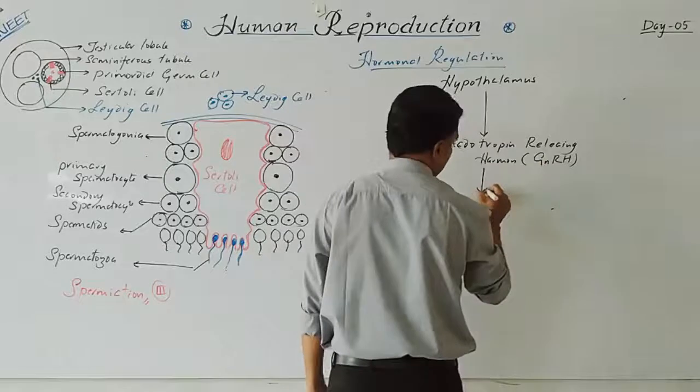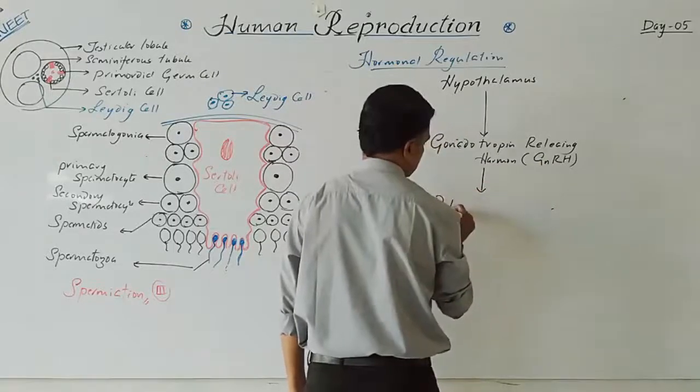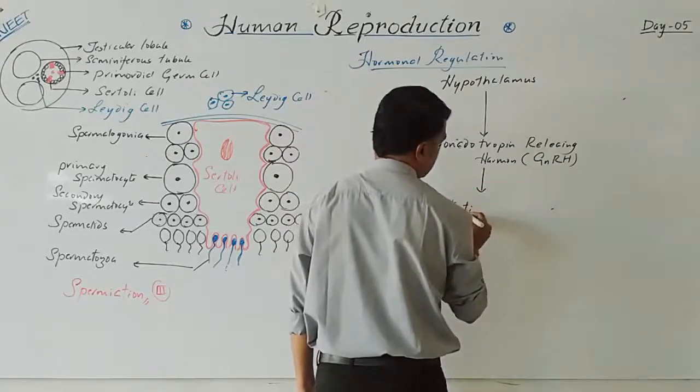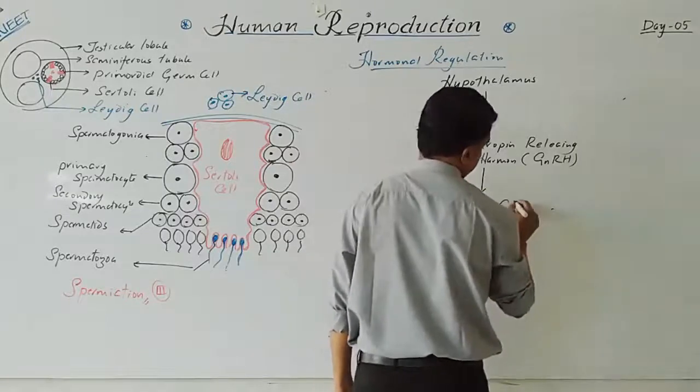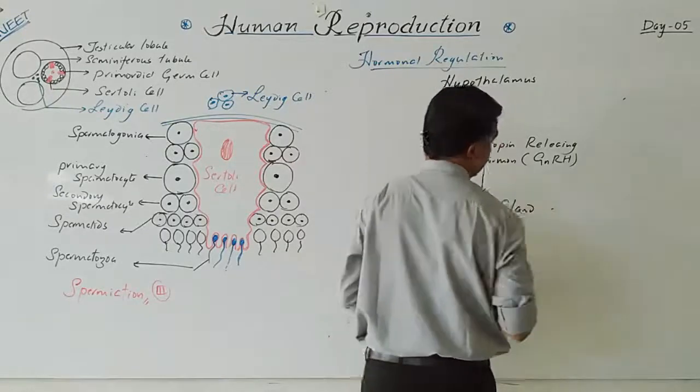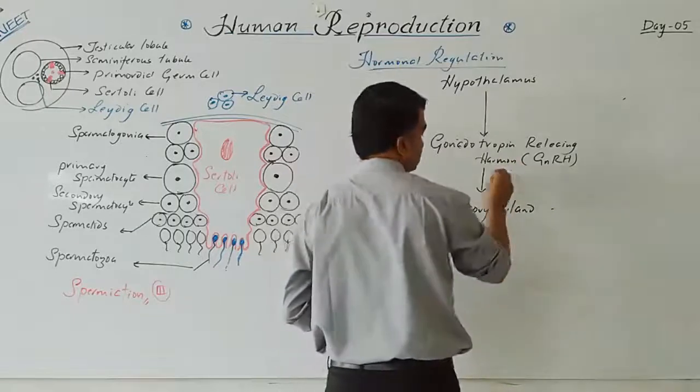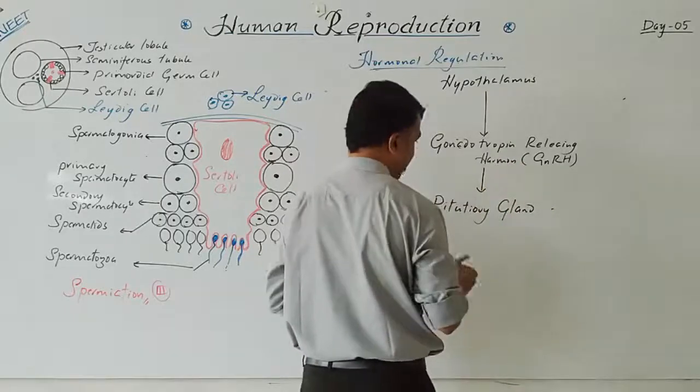This will act on the pituitary gland. This gonadotropin releasing hormone acts on the pituitary gland.